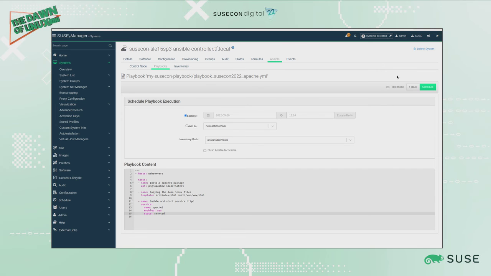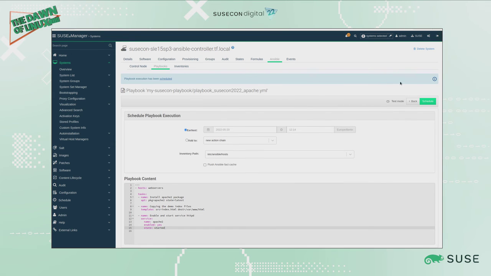Also, an important thing you might notice is that we have test mode. So in case we want to run the playbook but without doing any change, we just click here in the same way as for the state executions, and we will get the action without doing actual changes on the system, but just knowing what actions would be done in case we execute it. So let's just trigger it now without using the test mode, and the playbook execution has been scheduled.